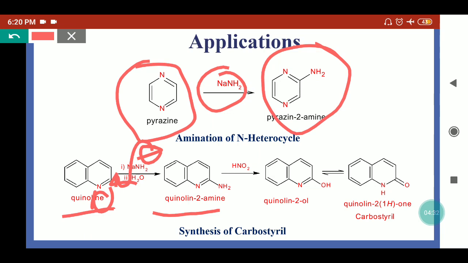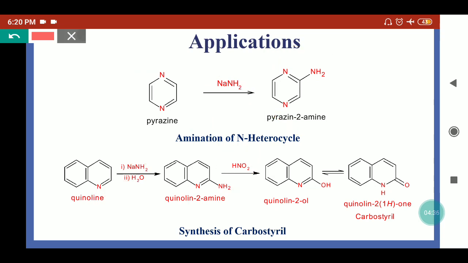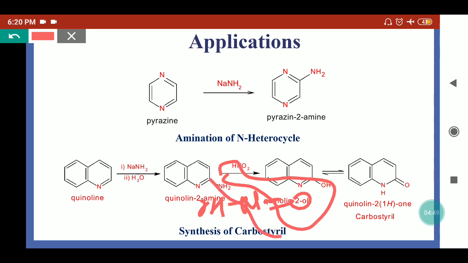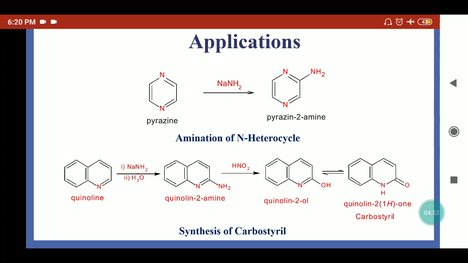In the presence of nitrous acid, this NH2 is converted into an alcohol. This reaction will happen like this: nitrogen will be released, and here the OH will come. So it will convert into quinolin-2-ol.